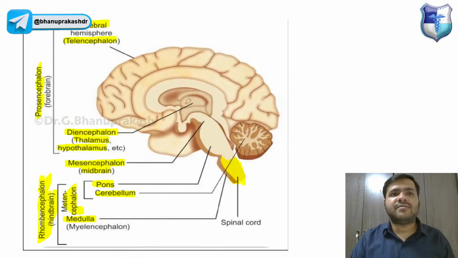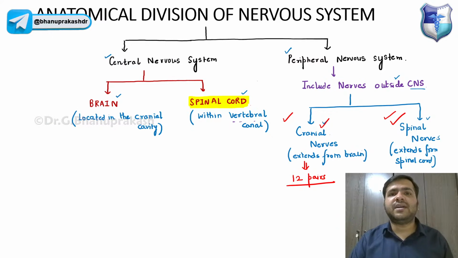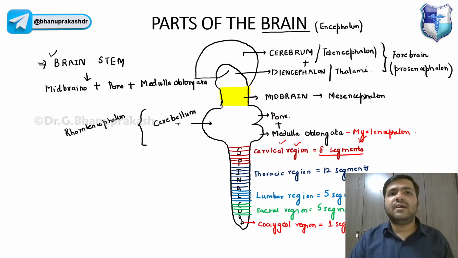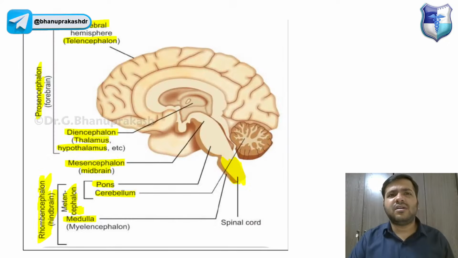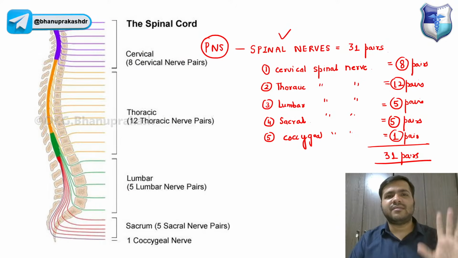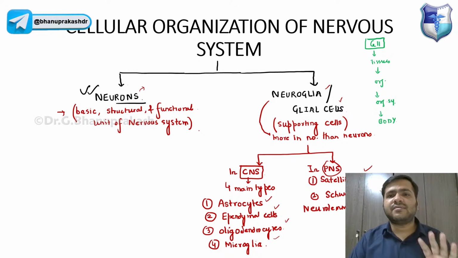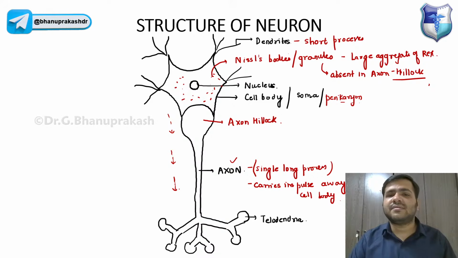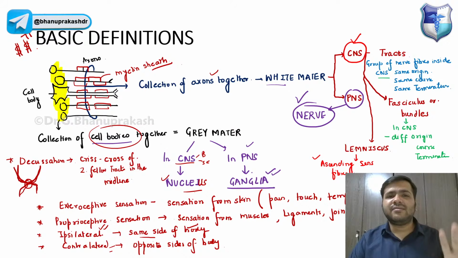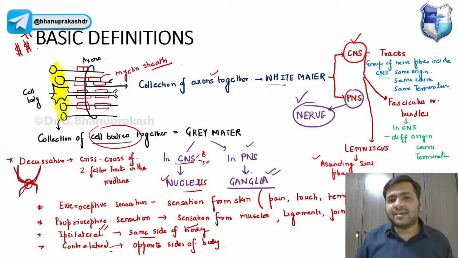So as of now, we have discussed the anatomical division of the nervous system. We have discussed the parts of the brain in short, the spinal segments, the spinal nerves, and you already know about the cranial nerves. We have discussed the functional organization, the cellular organization, and the structure of the neuron. We have discussed the basic definition of ganglia, guys. Ganglia are always in the peripheral nervous system.